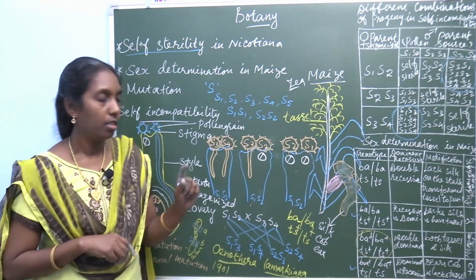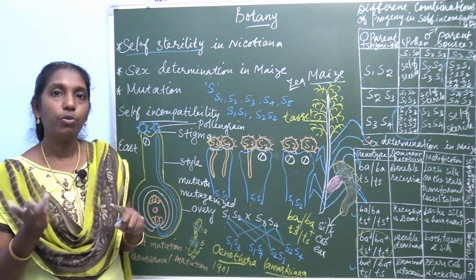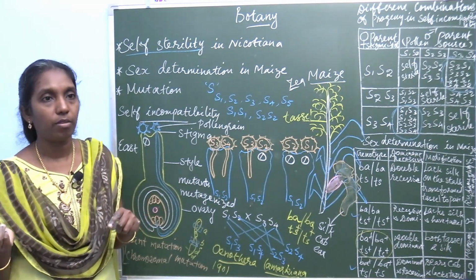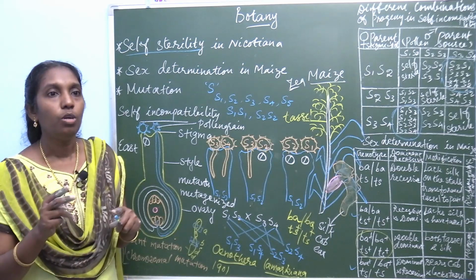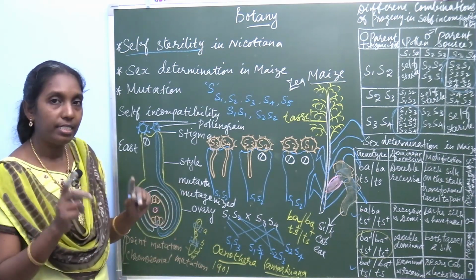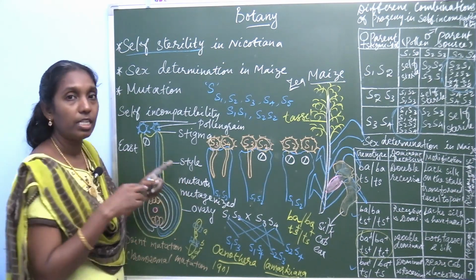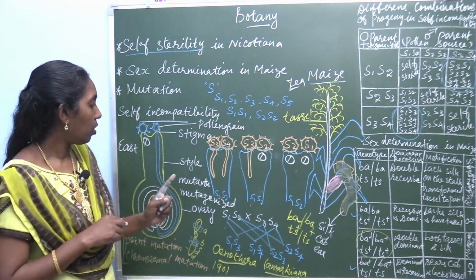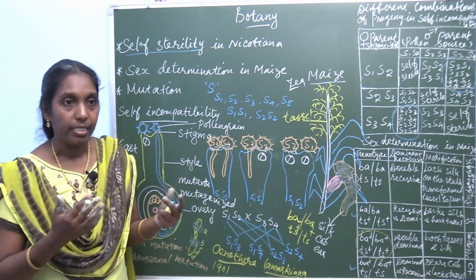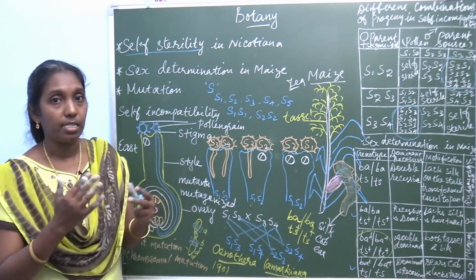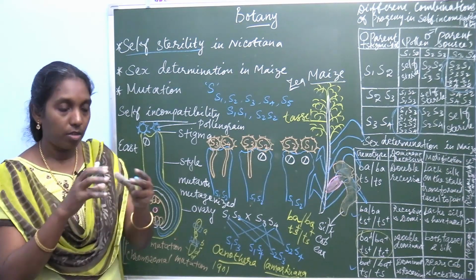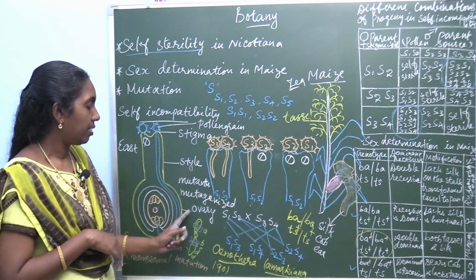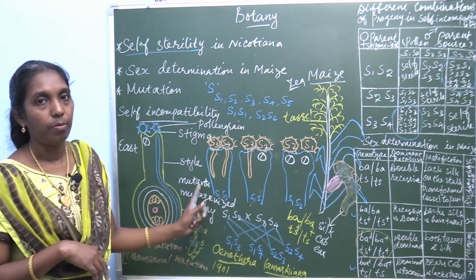Four terms are there: mutants, the new characters formed through exposure to mutagen; mutagen, the mutagenic agents; mutagenesis, the process; and mutagenized, the organism developed by this method. These four terms you remember.